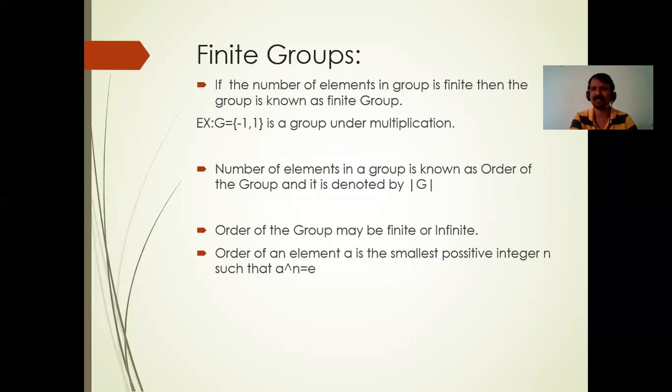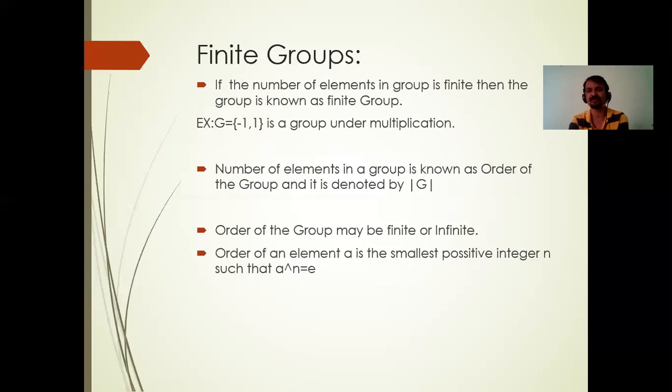Similarly, inverse. What is the inverse of 1? The inverse of 1 is nothing but 1 by 1, that is 1 itself. What is the inverse of minus 1? It is 1 by minus 1, that is nothing but minus 1. So all are satisfied. So this is a group, a finite group. What is the order of the group? The order of the group is nothing but 2. The number of elements in a group is known as the order of the group.